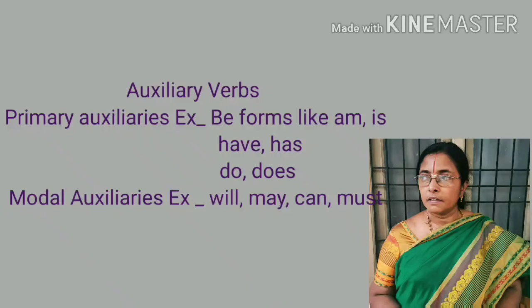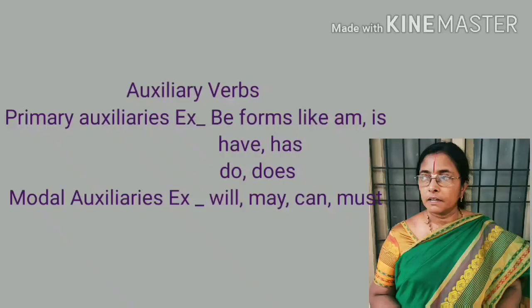Let us take one example now. I am a teacher. I am teaching now. In these two sentences, I am a teacher. Here am indicates position. So here, as there is no other main verb, am is used as the main verb only. If you say I am teaching a lesson now, here teaching is the main verb and am is the helping verb. In this way, primary auxiliaries are sometimes used as main verbs and sometimes as helping verbs also.